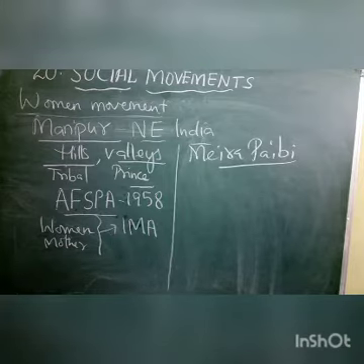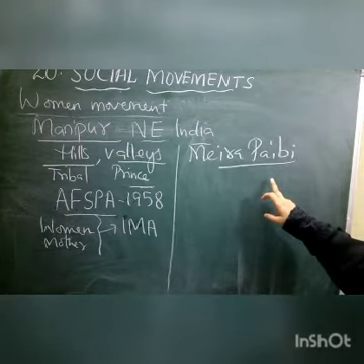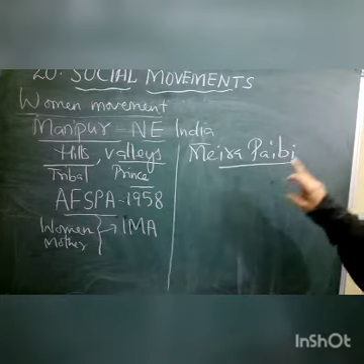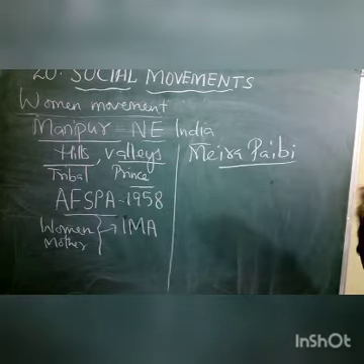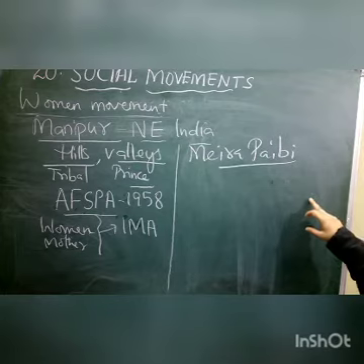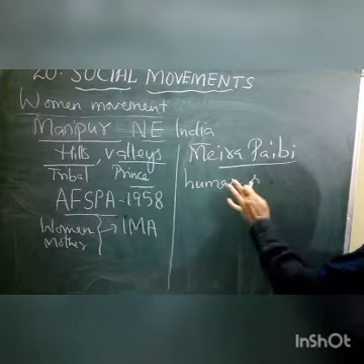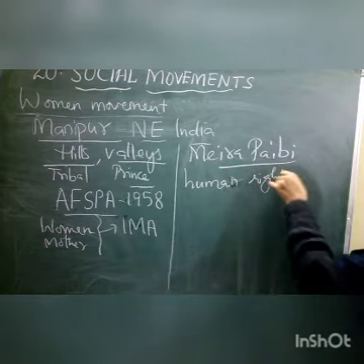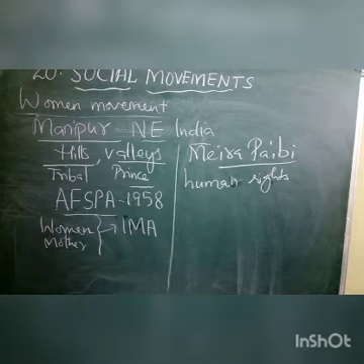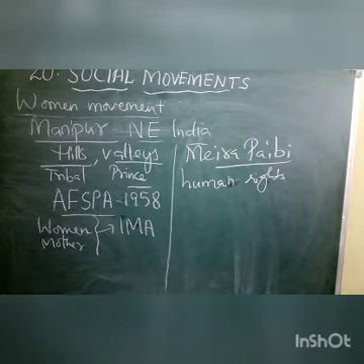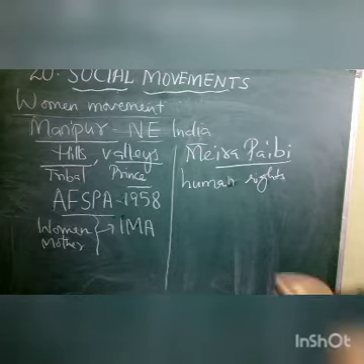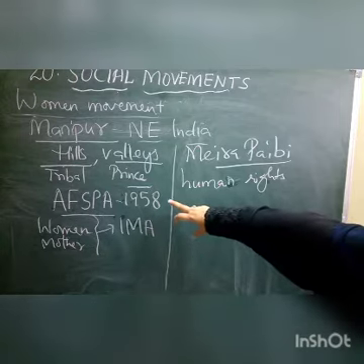What is this movement, children? This was a movement, started in the year 1970, for human rights. Everyone in Manipur was demanding human rights, children. And they were demanding that the army be removed and this act be removed.